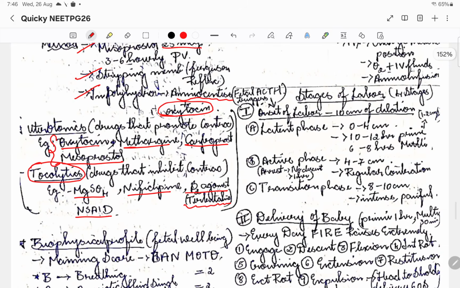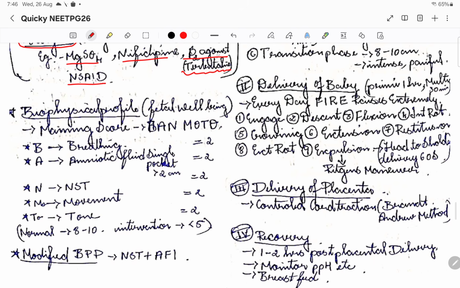Okay, so that is all with respect to induction of the labor. So now let us see the biophysical profile. Basically, before induction of the labor, when the patient is in the first stage of labor, or suppose the patient has visited you in the later part of the trimesters or at the end of the term, we are going to go for a biophysical profile to know how the fetus is doing. Basically, fetal well-being is what we are going to take into account.